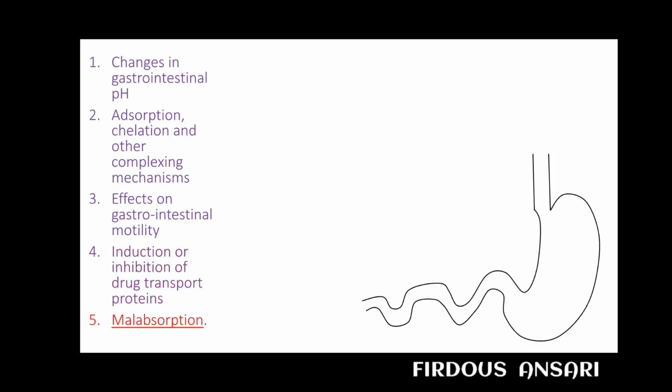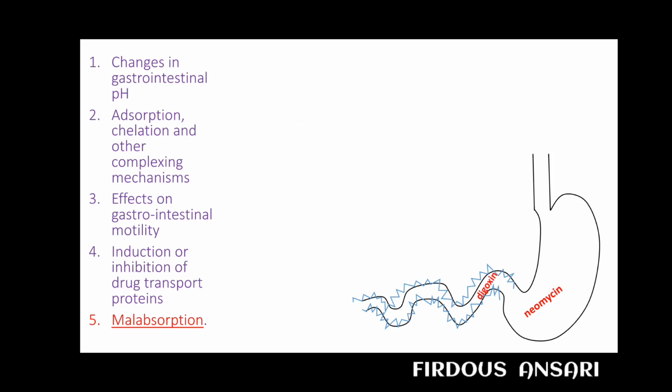Now coming to the last factor, that is malabsorption. Malabsorption is a condition that prevents absorption through the small intestine. Now suppose this is your gastrointestinal tract, and suppose you have consumed a drug, that is neomycin. A drug such as neomycin may cause malabsorption syndrome. And following neomycin, if you are consuming digoxin, it results in reduced absorption of digoxin. So this is an example of malabsorption. Neomycin is inducing malabsorption syndrome, therefore another drug such as digoxin is unable to get absorbed.